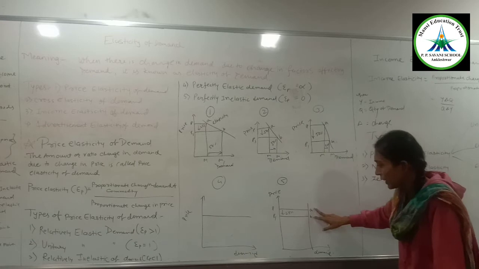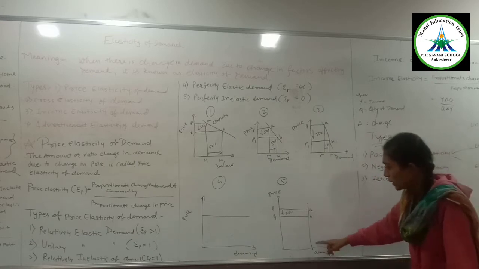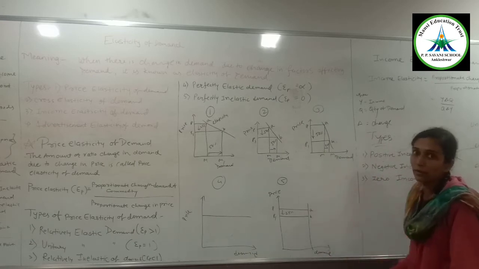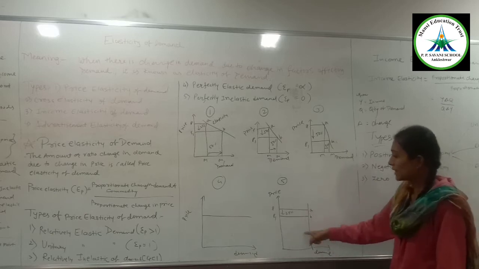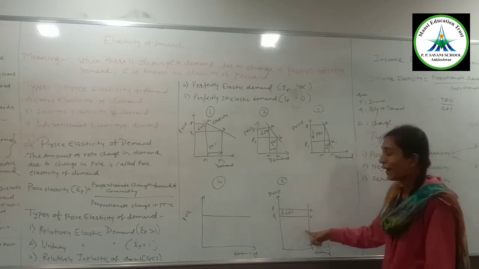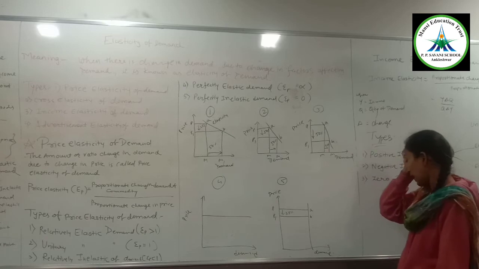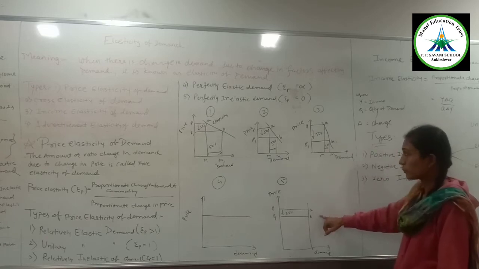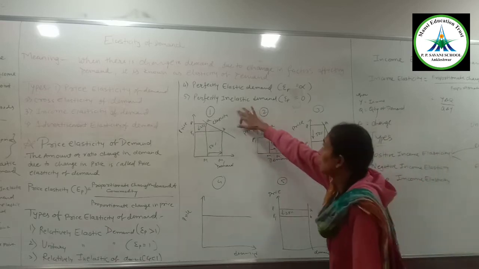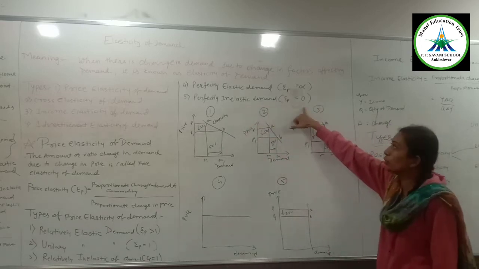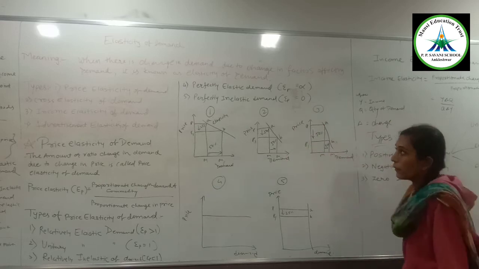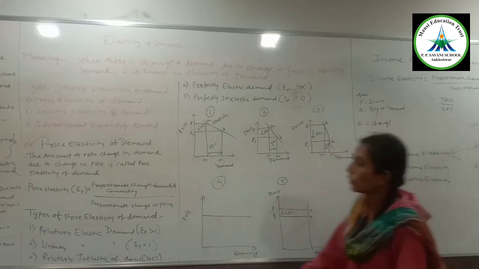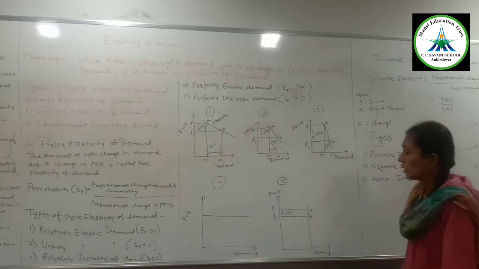Perfectly inelastic: when there is a little change in the price, there is no change in demand. So it is a graph parallel to the y-axis. It is a vertical line. So there is no change in demand. So this is known as perfectly inelastic demand, which is equal to 0. Okay everyone, so these are the types of price elasticity.